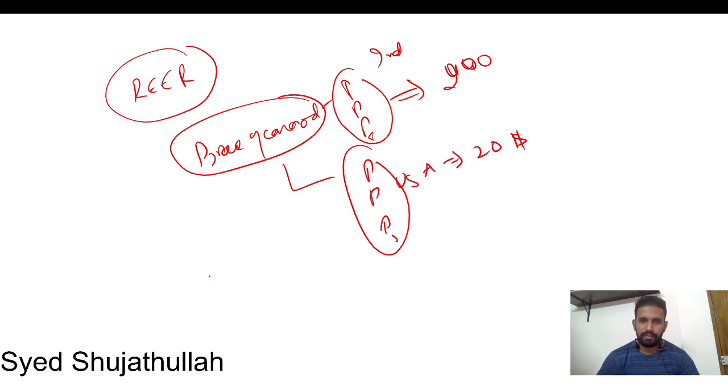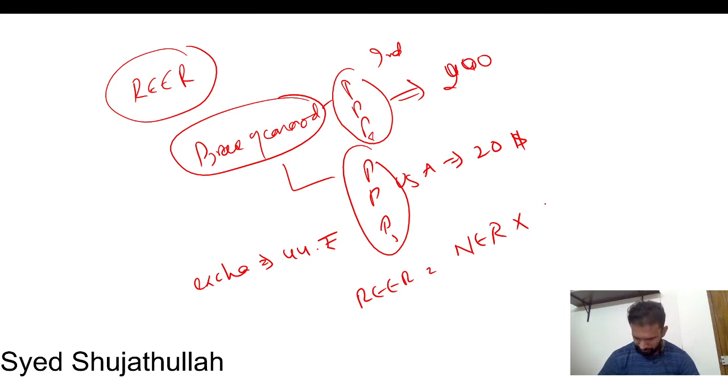The nominal exchange rate between these two is 44 rupees. So the real formula is the nominal exchange rate into the price of commodities bought by USA, against the price at which India buys the pen, pencil, rubber, sharpener, that's 200.